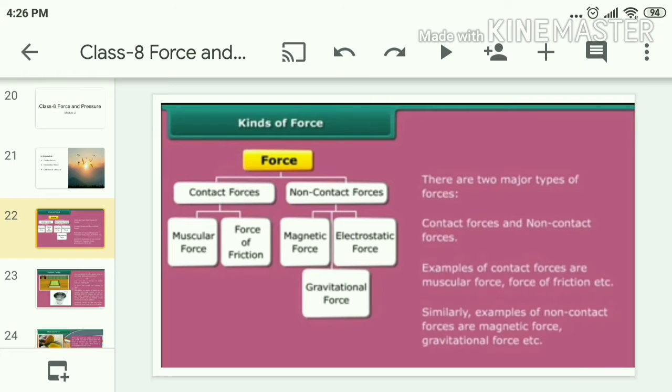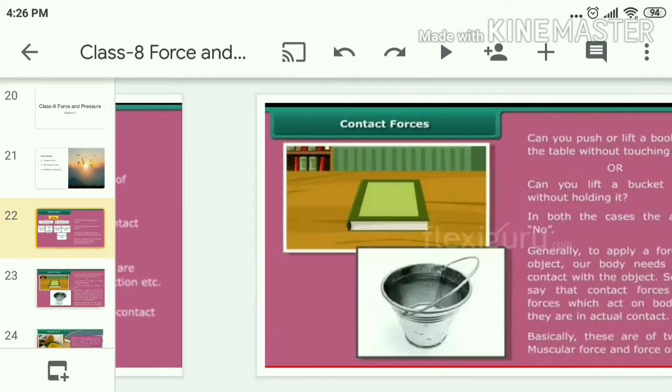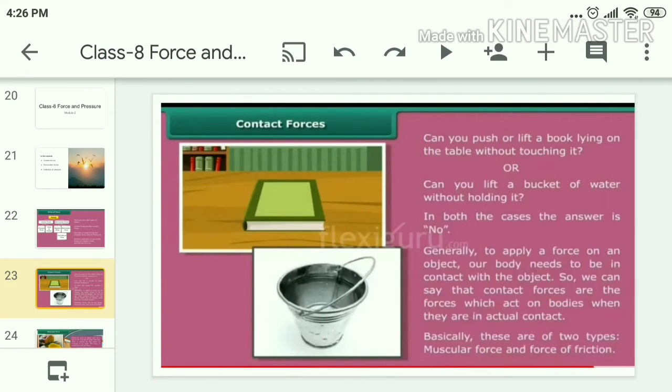What is the difference between contact and non-contact forces? Let us discuss in detail. Can you push or lift a book lying on the table without touching it? Or can you lift a bucket of water without holding it?